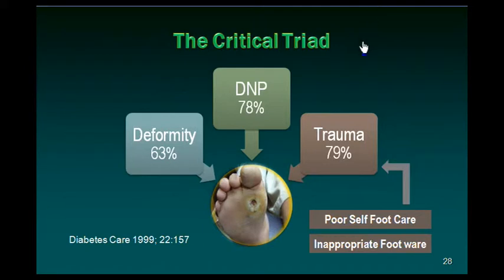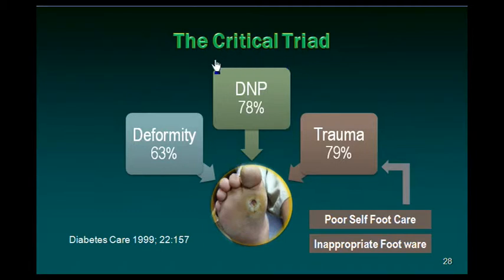Remember this critical triad. Triad means 3. For a foot to be a high risk foot and to develop foot ulcers and problems: deformities of the foot of various nature, 63% of the feet with diabetic foot ulcers and complications show deformities.